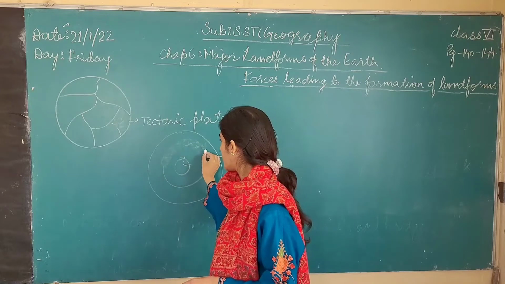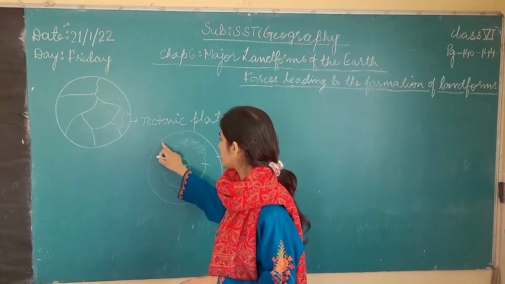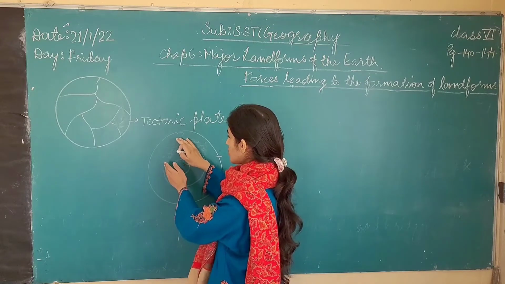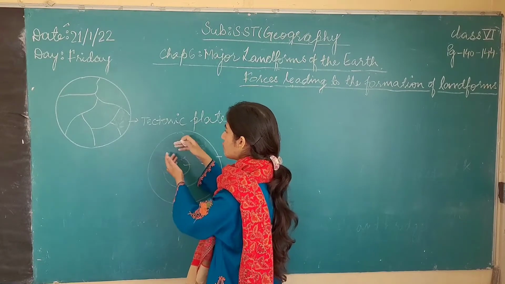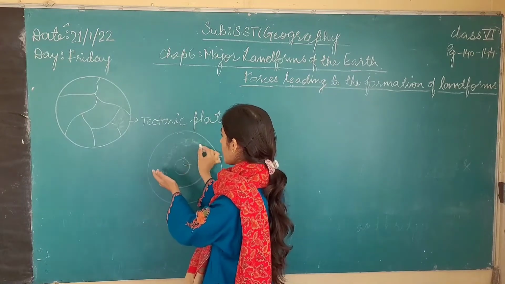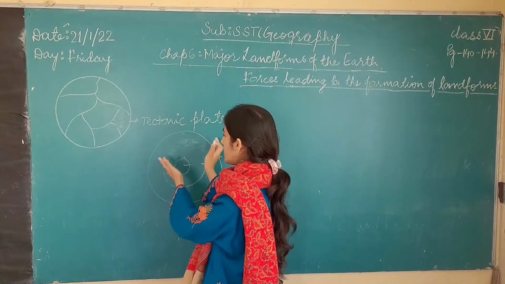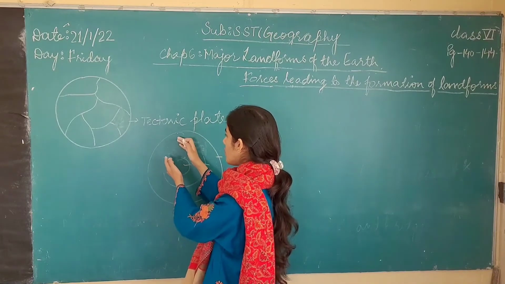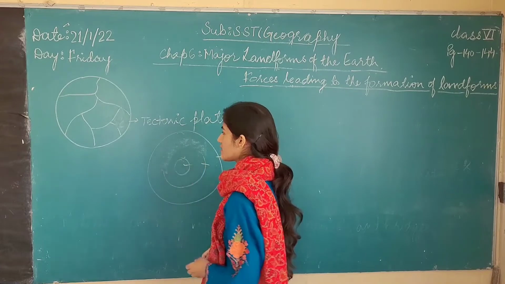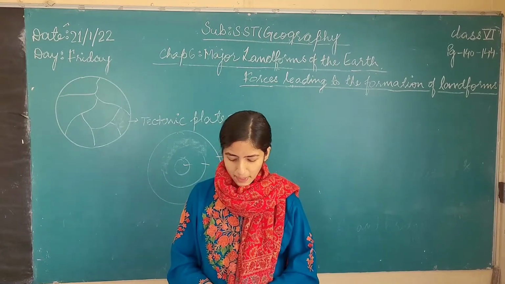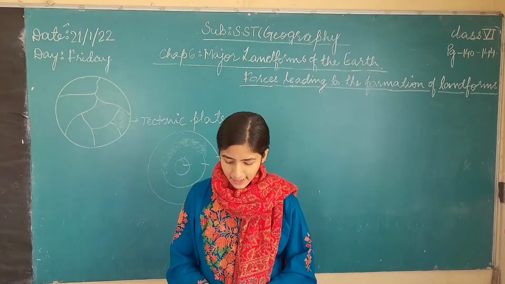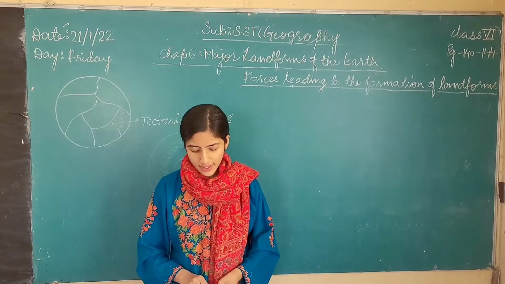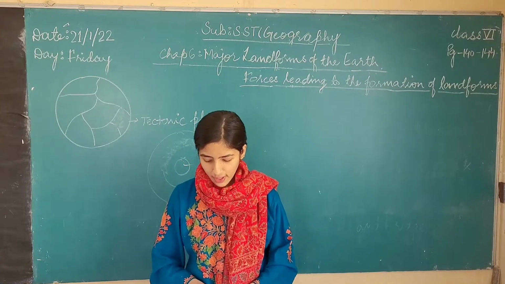Here are tectonic plates, and this is the Earth's crust. So when these tectonic plates move from their place, the Earth's crust is also affected, and it also has some kind of changes on its surface. As the tectonic plates collide and drift apart, they create mountains, volcanoes, etc. through the folds and faults that occur in the rocky layer of the Earth's surface.